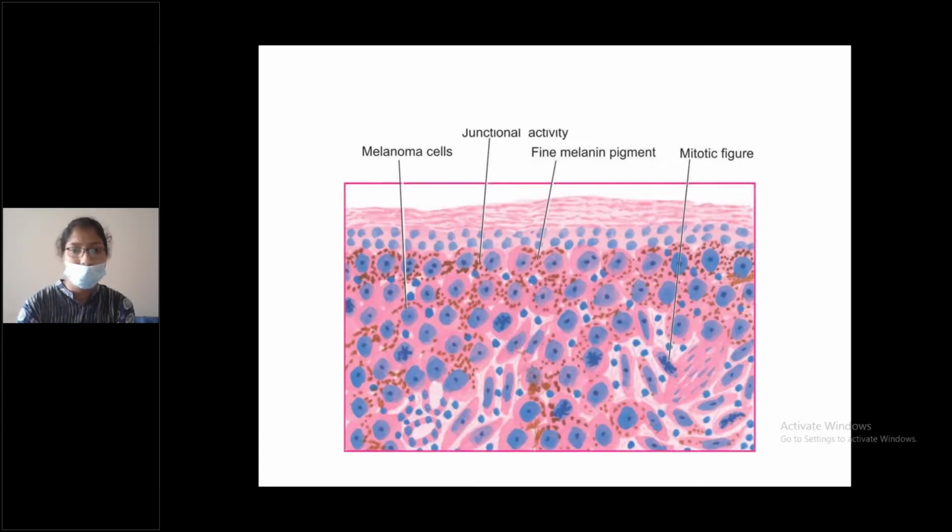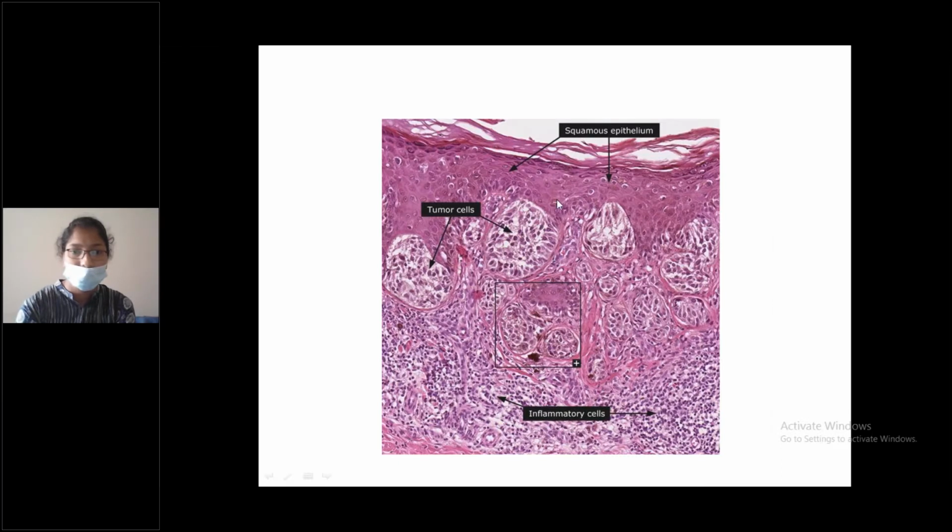See, these are the slides you can appreciate. The epithelium, and at the dermoepidermal junction and invading into the dermis, there are tumor cells arranged in nests, sheets, and islands. And these are the inflammatory infiltrate in the dermis. Inflammatory cells in the dermis. This is also very important.